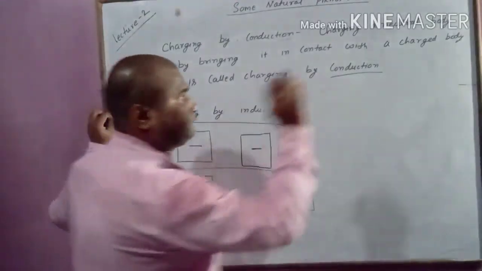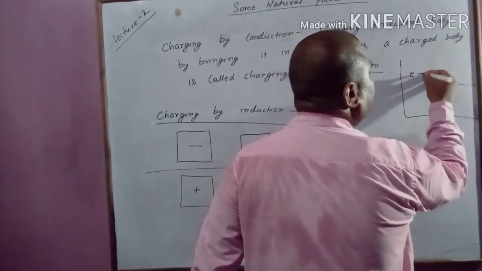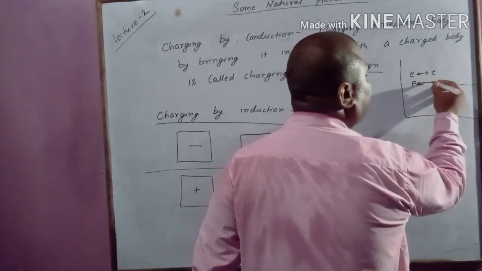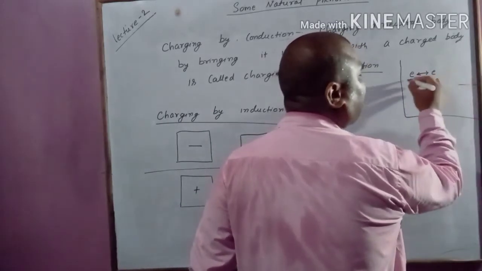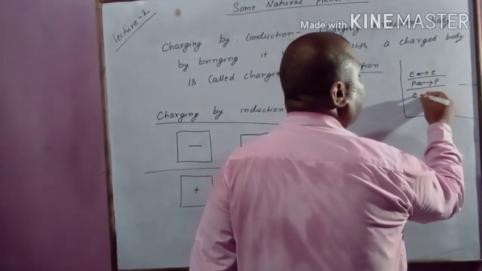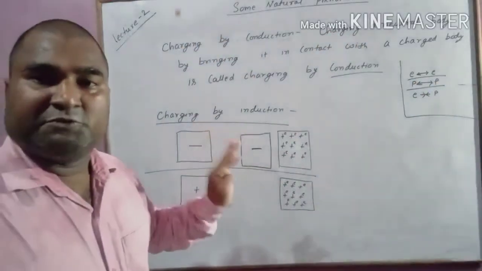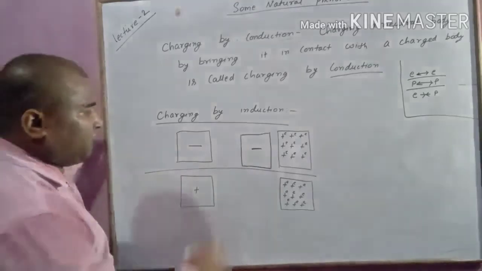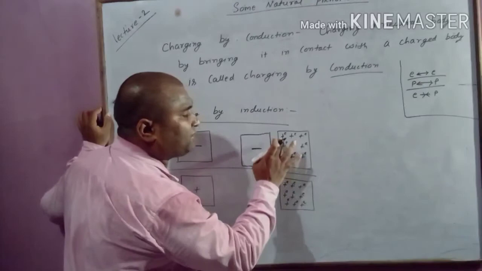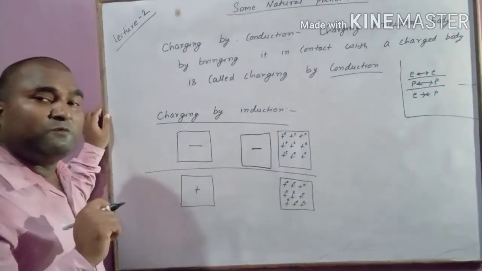See very carefully. Here I have told you, electron repels electron, proton repels proton, means positive charge repels positive charge, negative charge repels negative charge, and negative charge attracts positive charge. This information you have in your mind. When I bring it close to this, just imagine this positive proton is fixed, it is not moving, but electron is free to move.